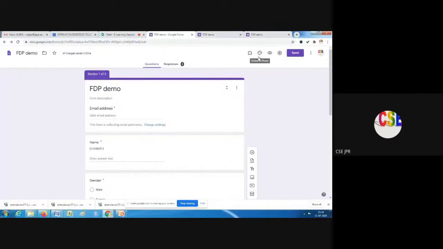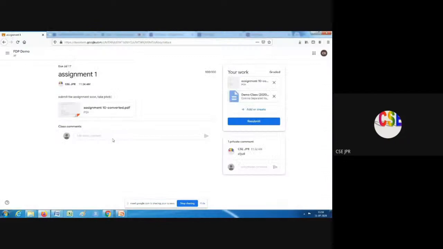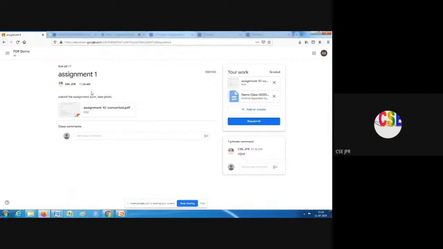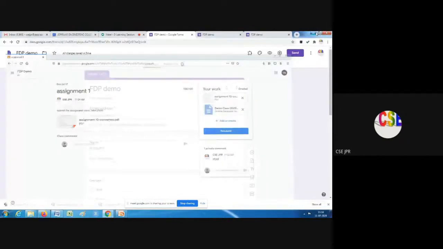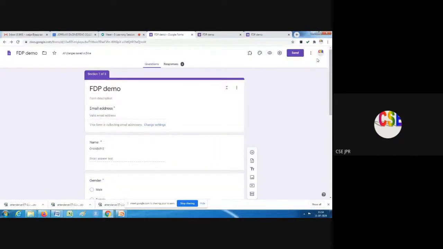Okay, go to the view form. You can select that link and share it with anyone through mail or WhatsApp, so they can fill it, and we will get the information. So whenever people are submitting information, where to see that information? Only the owner can see the information. So with this owner mail ID, we can see it when we open the form.